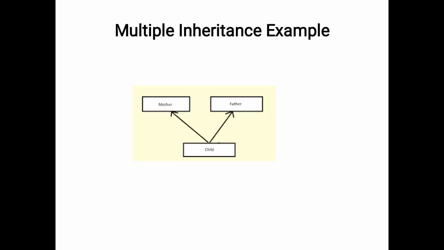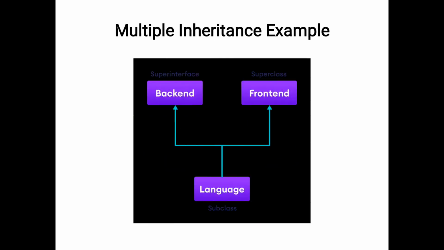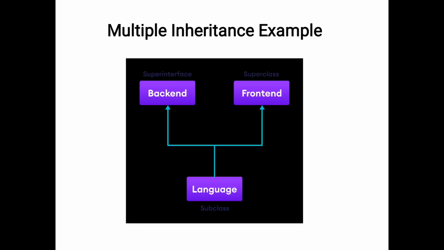Mother and father are both producing the child, and the child is derived from the mother and father. This is a multiple inheritance example. And one more example is back end and front end. A language is derived from the back end and front end.